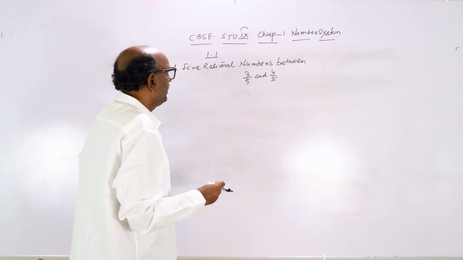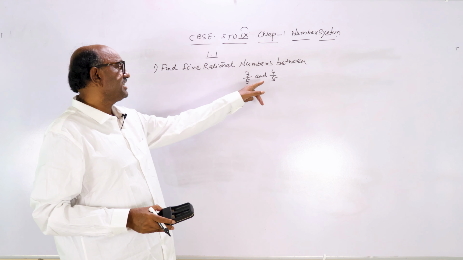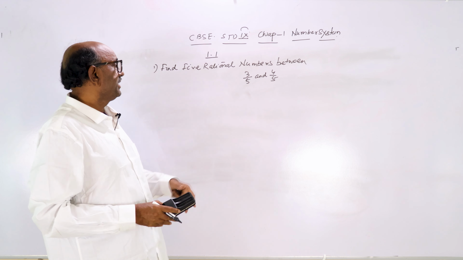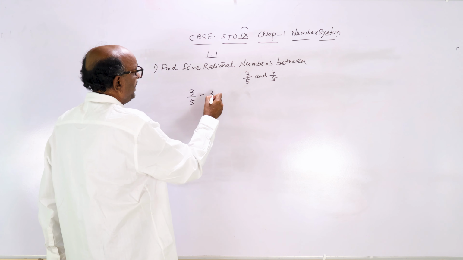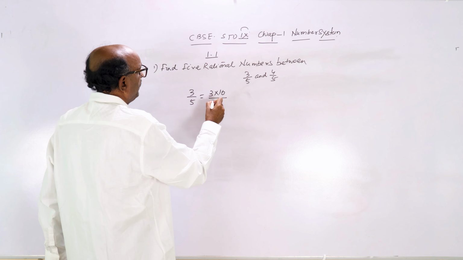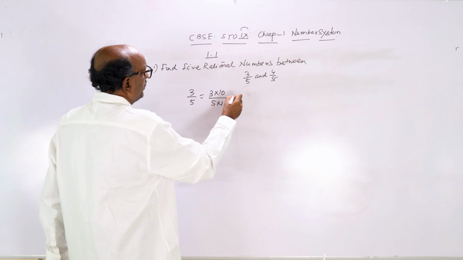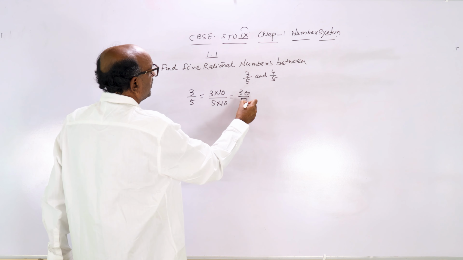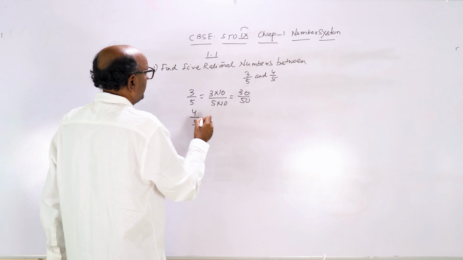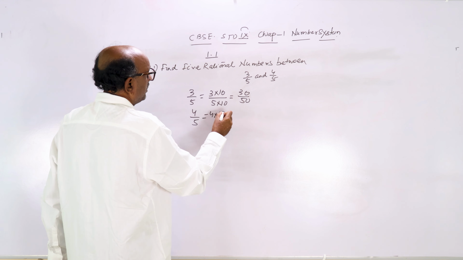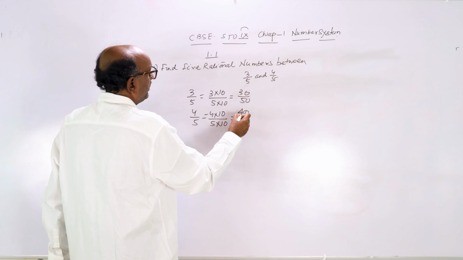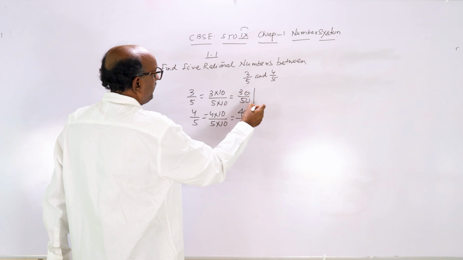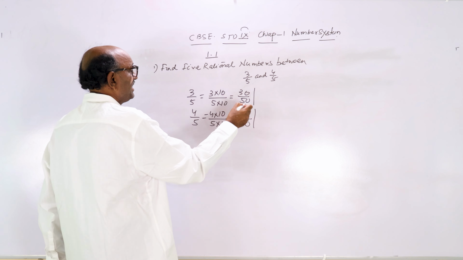So how to find? Here the denominators are already the same. Then multiply by something: 3 by 5, multiply by 10, 3 into 10 by 5 into 10, we get 30 by 50. Here 4 by 5 is 4 into 10 by 5 into 10, that is 40 by 50. Write 5 rational numbers between this and this.